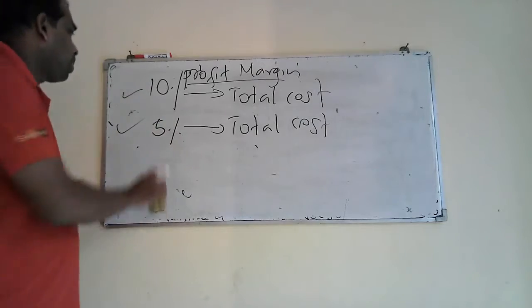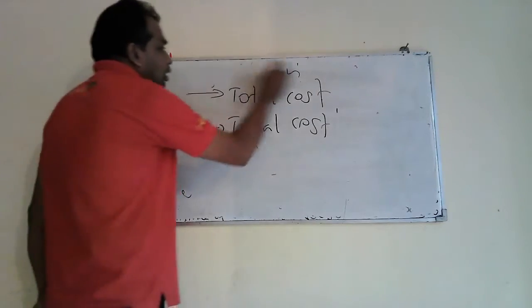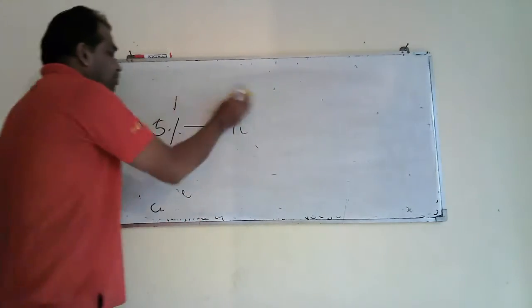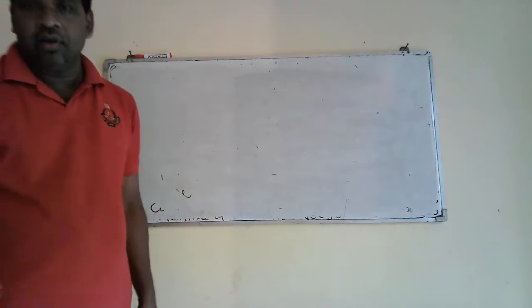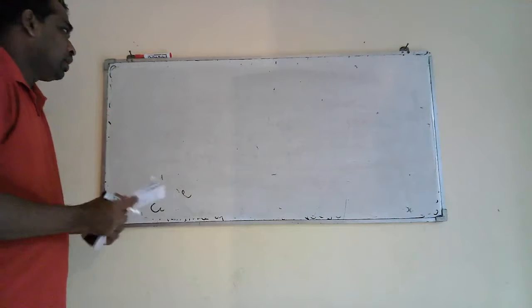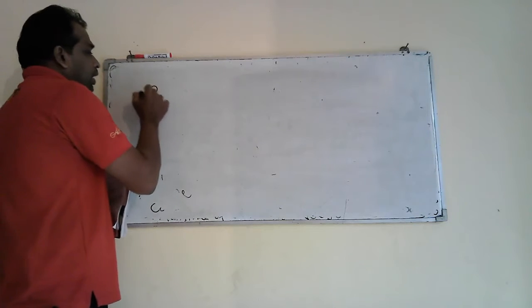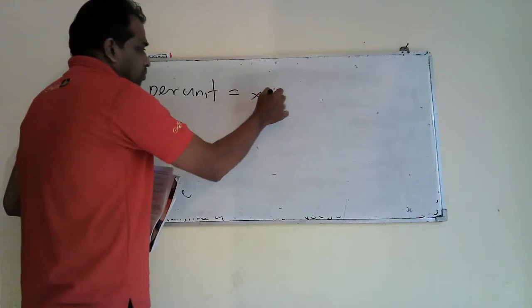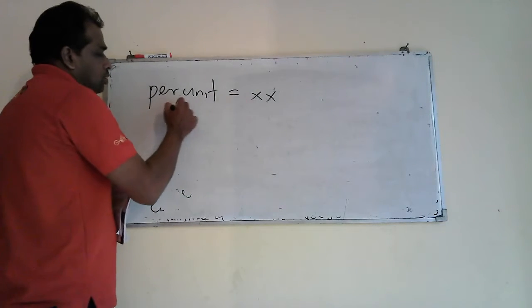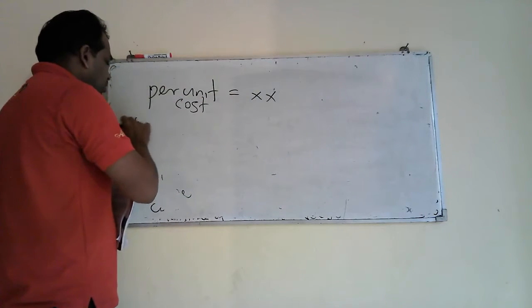Now you have to understand how a businessman or a producer decides the selling price per unit. You know now the per unit cost, and the profit margin.